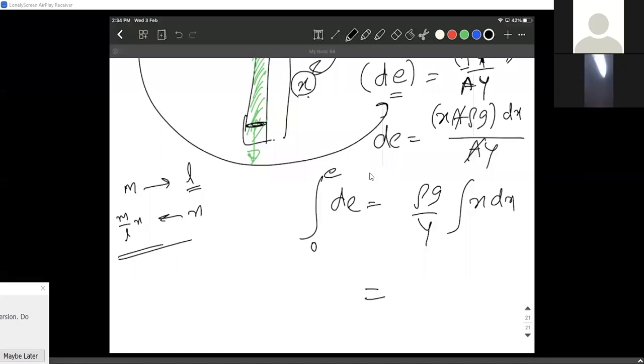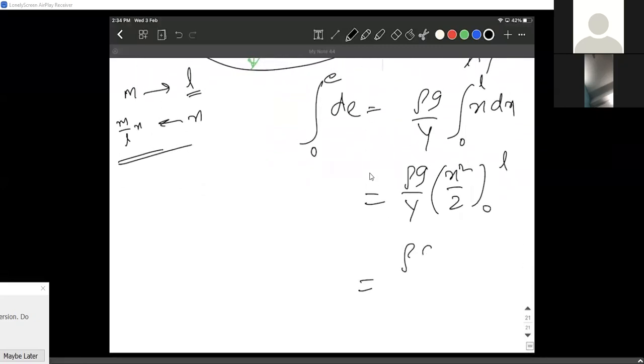So if I integrate it, rho g by Y, x square by 2, the limits are from 0 to L. We are talking about the total length, so 0 to L. So rho g L square by 2Y. This is the total elongation in the wire, but it's not in terms of mass. If they give the mass, all you have to do is find the mass.